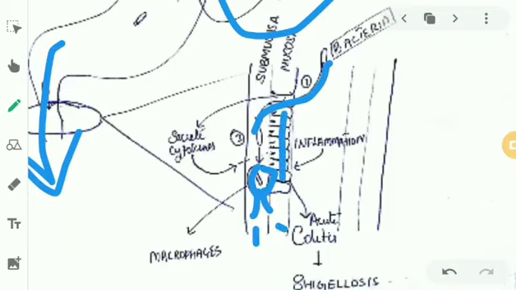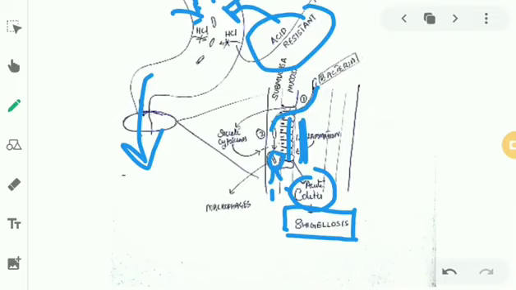So these epithelial cells, which were invaded by the bacteria, start producing cytokines, telling our body's immune system there is a bacteria inside. So automatically the immune system will start secreting inflammatory cells, which will come and cause inflammation of the gut wall, causing acute colitis. Itis means inflammation, and this is the main feature causing bacillary dysentery. You will have blood in stool, right, because of this inflammatory response.